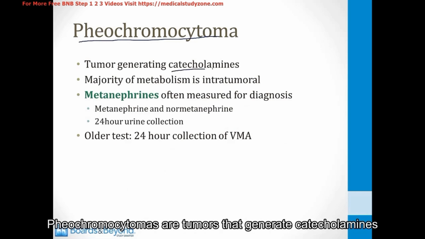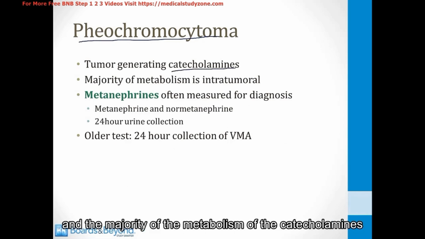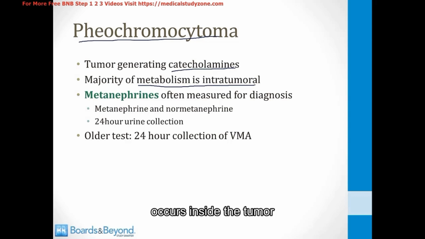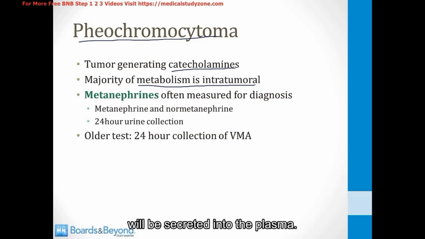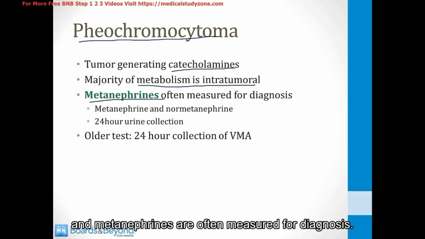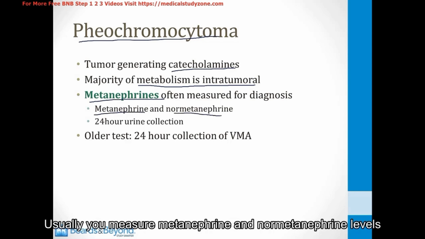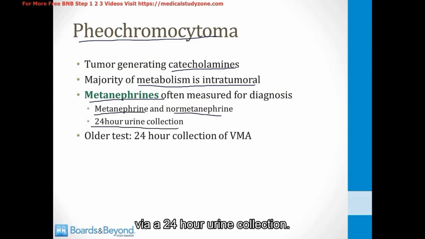There's an important clinical correlation of these pathways, and that involves pheochromocytoma. Pheochromocytomas are tumors that generate catecholamines, and the majority of the metabolism of the catecholamines occurs inside the tumor. Therefore, lots of metabolites of catecholamines will be secreted into the plasma. And metanephrines are often measured for diagnosis. Usually you measure metanephrine and normetanephrine levels via a 24-hour urine collection.